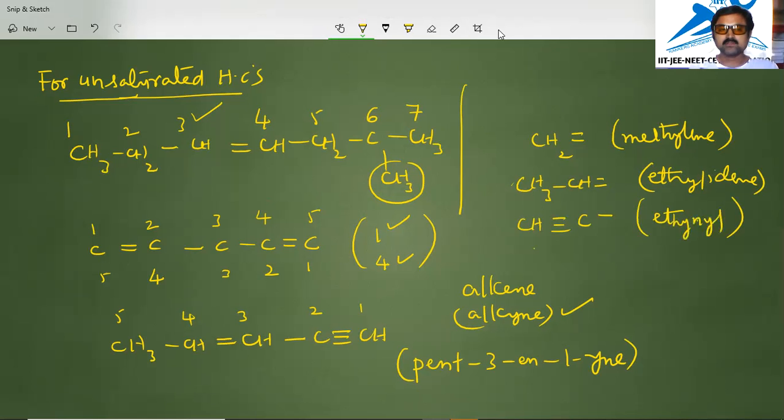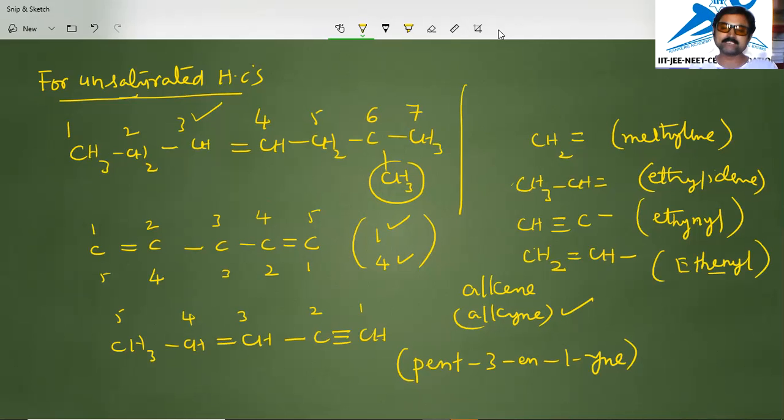Now another thing: CH2 double bond, CH single bond. This group is called ethenyl. Ethenyl, because here a double bond is there in the 2 carbon system.